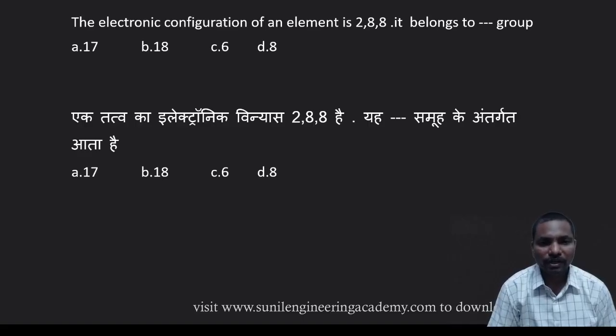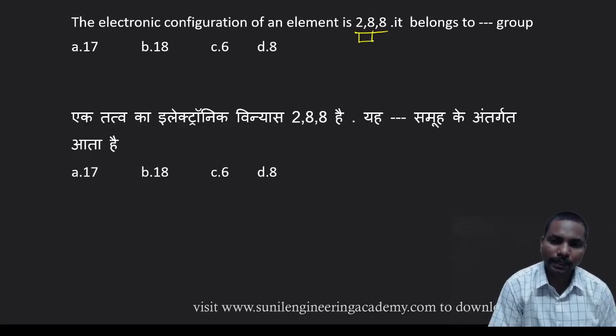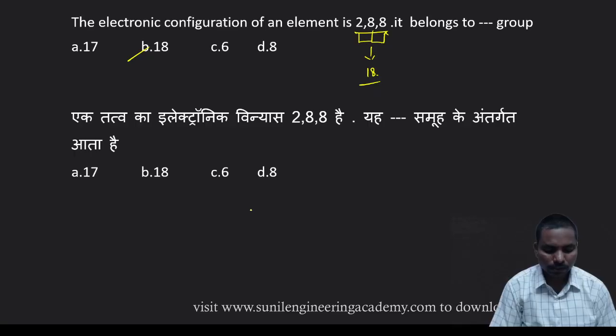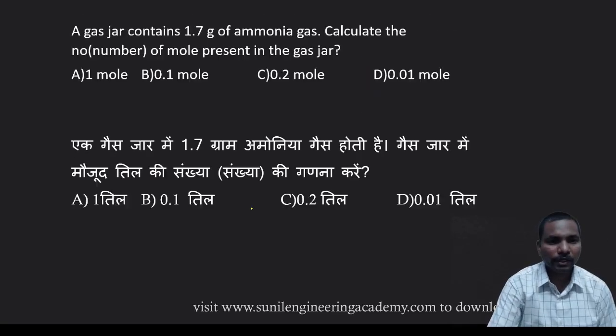The electronic configuration of an element is 2, 8, 8. It belongs to dash group. 2, 8, 8 means 2 plus 8 is 10, 10 plus 8 is 18. So it is the 18th group. So the answer is option B. Coming to the next question.